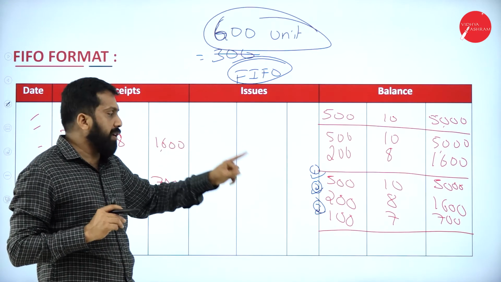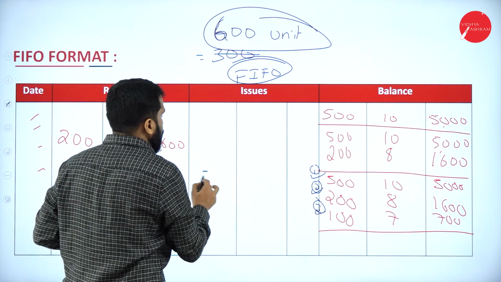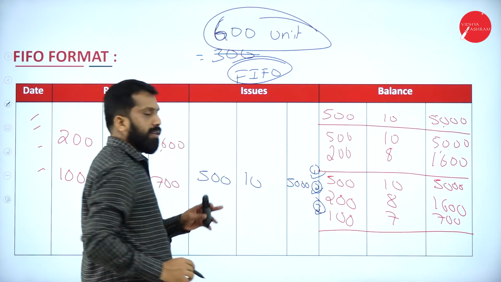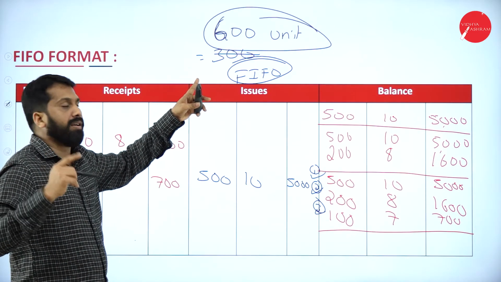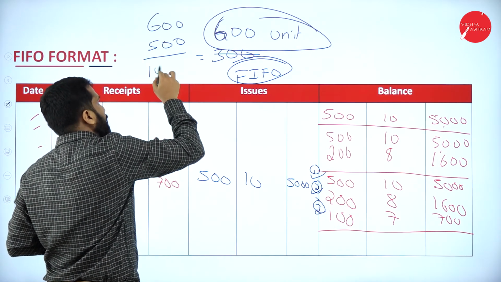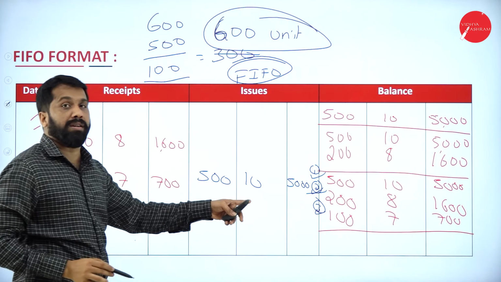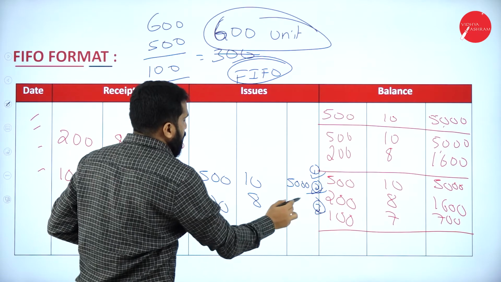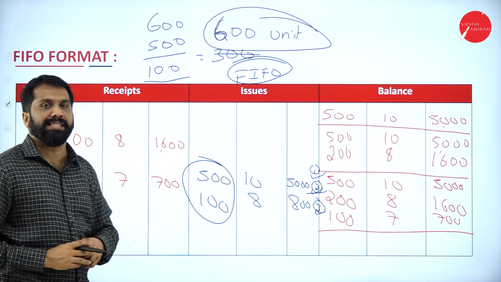How many packets are required? 600. How many packets we have in the first box? 500. First you sell 500. Issue 500. What is the price? 10 rupee. What is the amount? 5,000. This is done. Your first box is empty. Still how much we need? Another 100. Out of 600, we have issued 500. Still we need 100. Now, from the second box, how much we have? 200. How much we need? 100. Take 100. What is the price? 8. Multiply, you will get 800. So, all put together, we got 600.